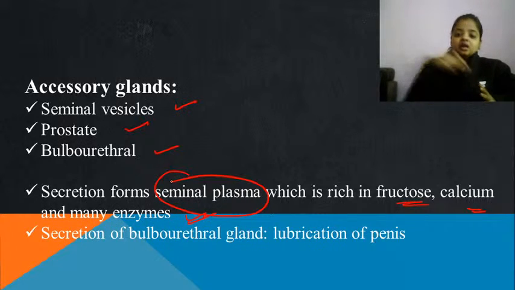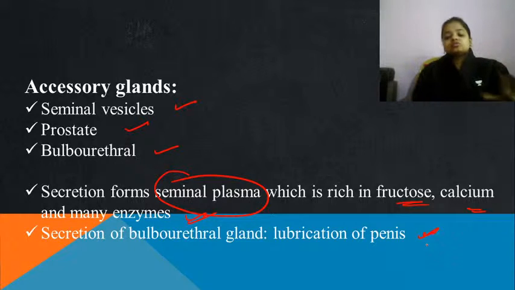This will be required by the sperms, because they are going to leave the penis and come into contact with the female body. In the female body there are the vagina, cervix, uterus, and then inside it the egg cell. To cover such a long path they need full energy. They need some enzymes also, and that function is done by the accessory glands. The secretion of the bulbourethral gland is for lubrication of the penis, which is very essential so that copulation can be a little bit easier.